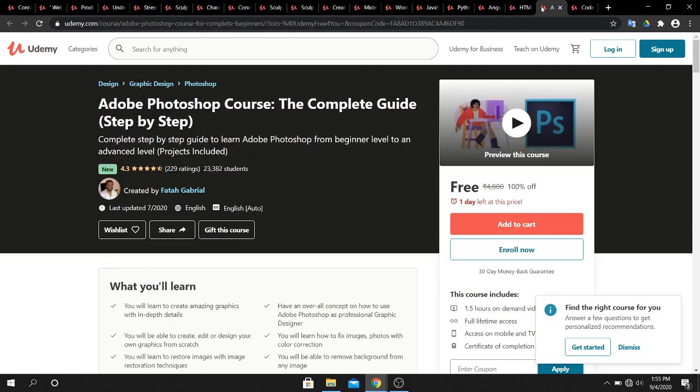Okay. Now next is an Adobe Photoshop course. Here you will learn how to create amazing graphics in depth with details. You will also learn how to fix images, photos, and color corrections. You will learn to restore images with image restoration techniques.